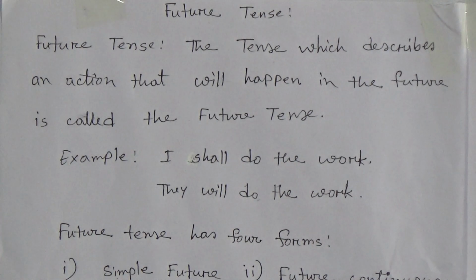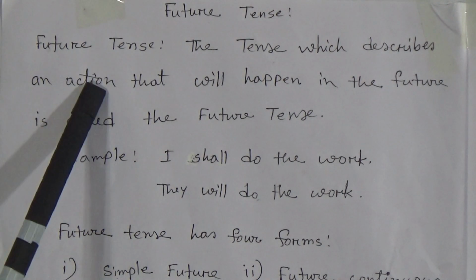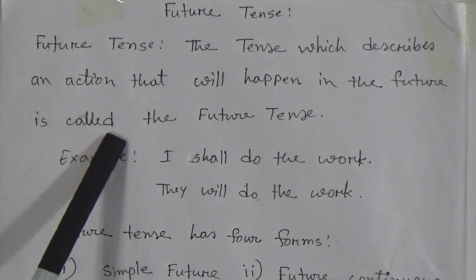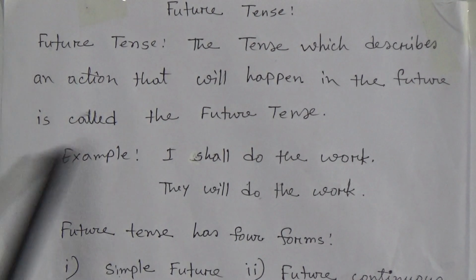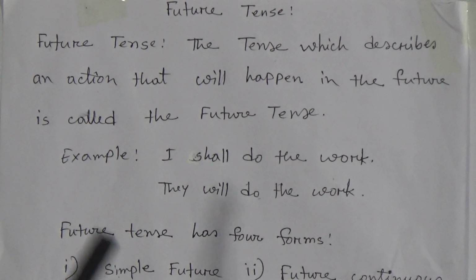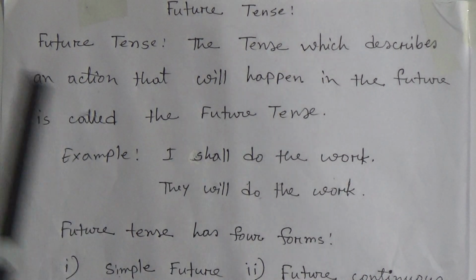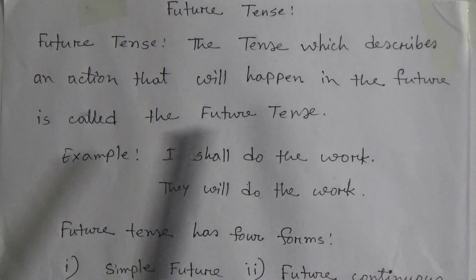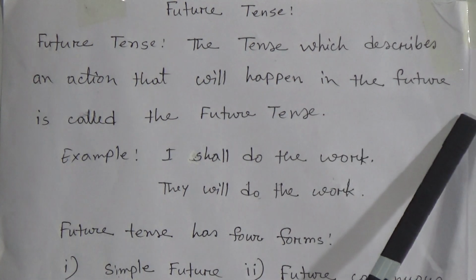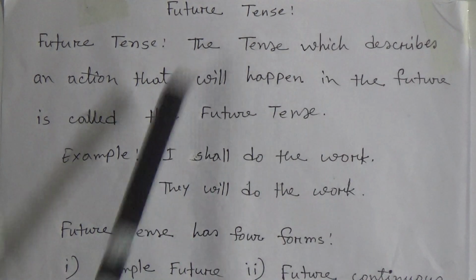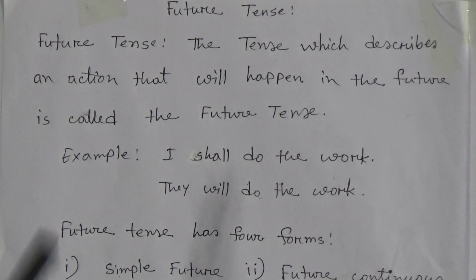Look dear students, at first you have to know what is future tense. About the definition of future tense, you can say the tense which describes an action that will happen in the future is called the future tense. So what we have learned from this definition is that the tense which describes an action that will happen in the future time, that type of tense you can call future tense.